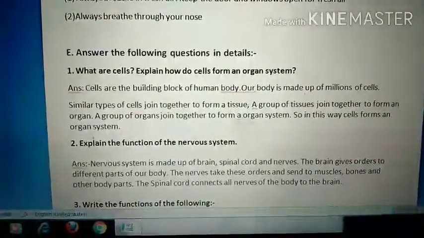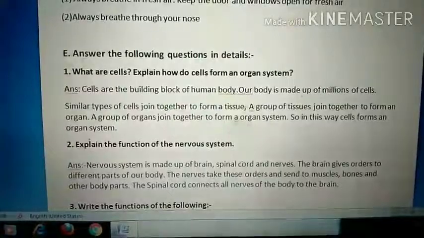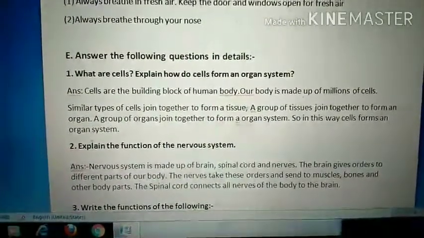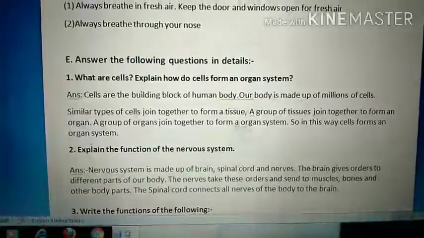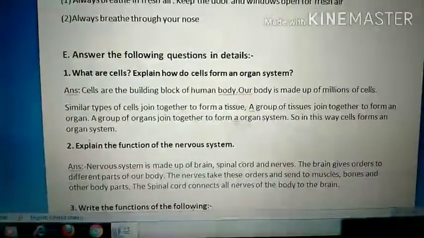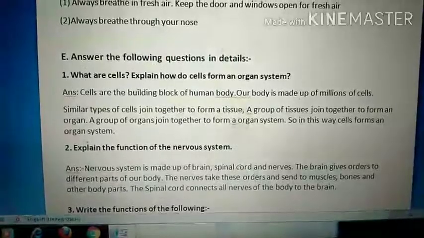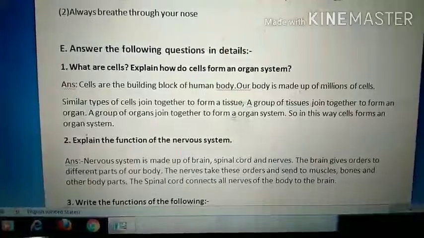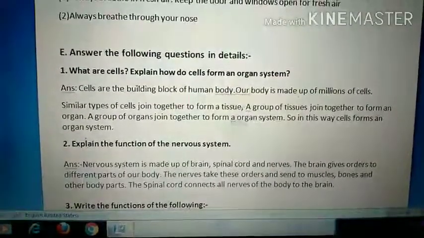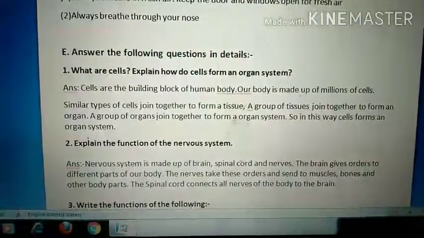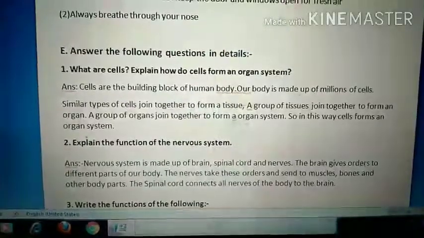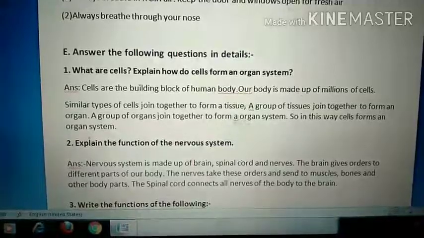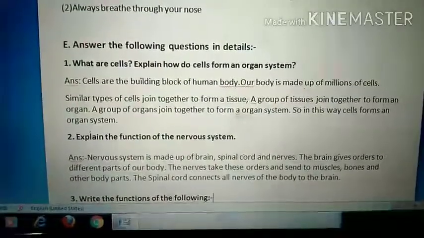The brain gives order to different parts of our body. The nerves take these orders and send to muscles, bones and other part of body. Okay, so you write it up to here. Then the spinal cord connects all the nerves of the body to the brain. So these three are very important. Which are important for the nervous system? Brain, spinal cord and nerves. What brain gives? The brain gives orders to different part of the body. Write the answer.